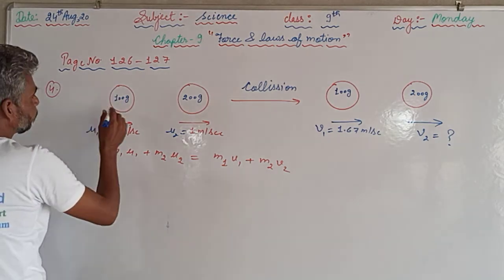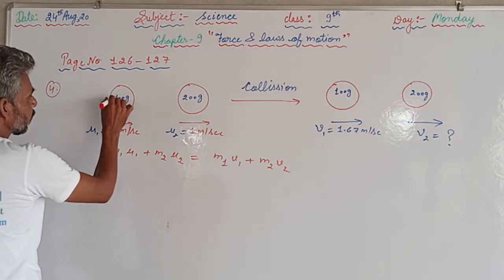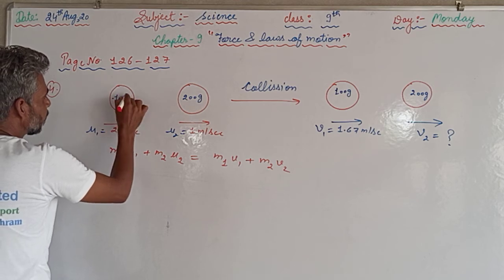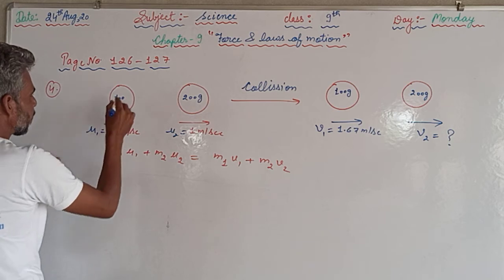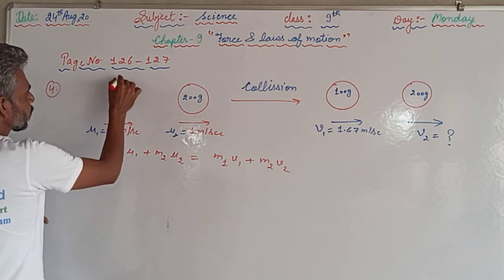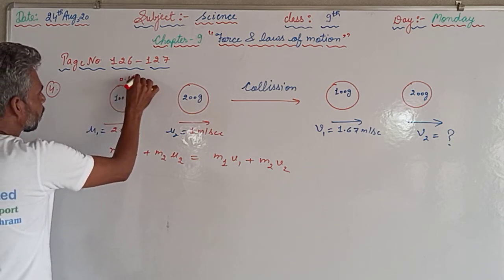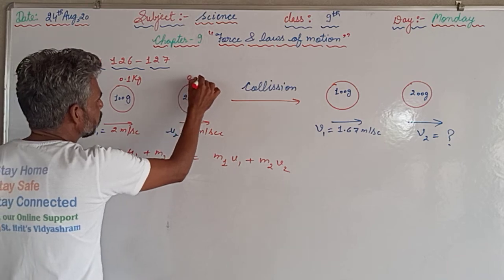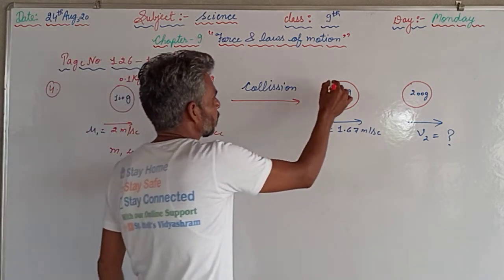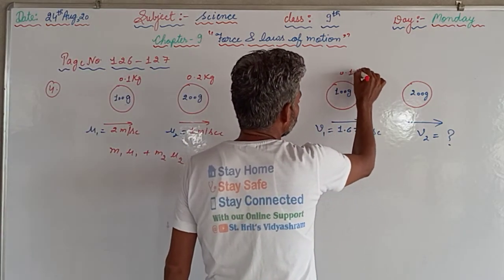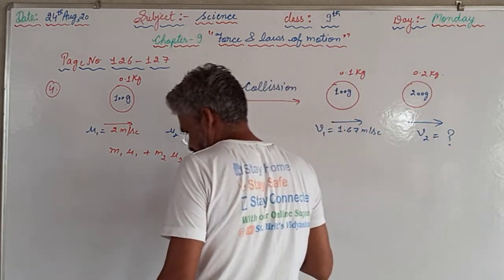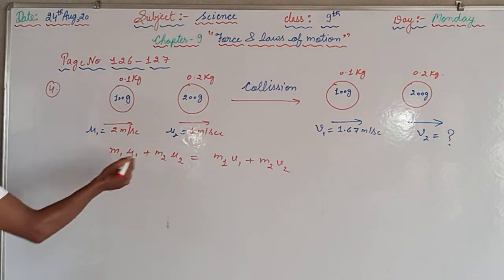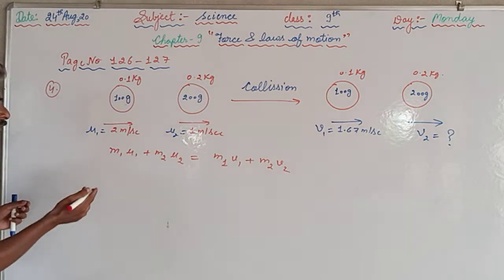That will be 0.1 kilogram and 0.2 kilogram.